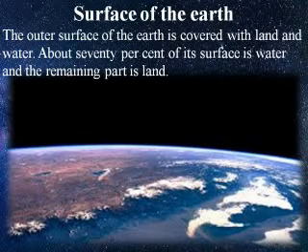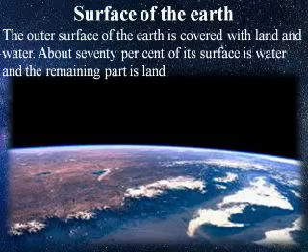About 70% of the surface is water and the remaining part, that means 30%, is land.